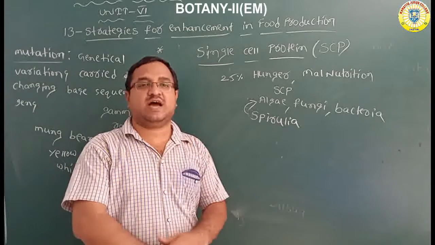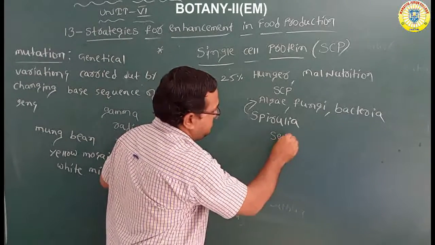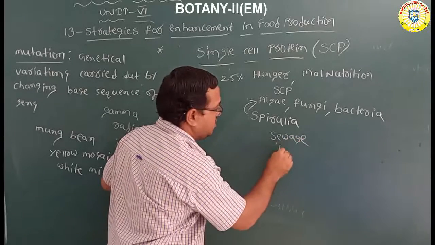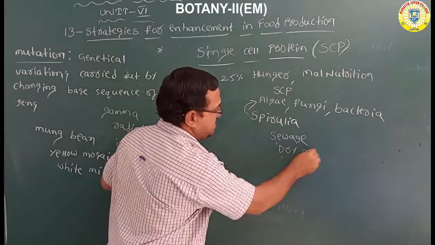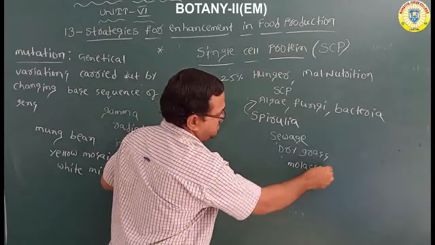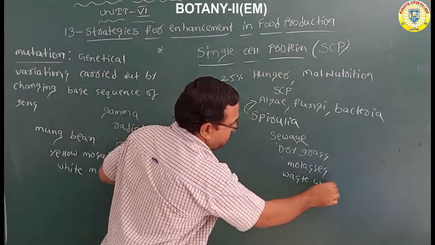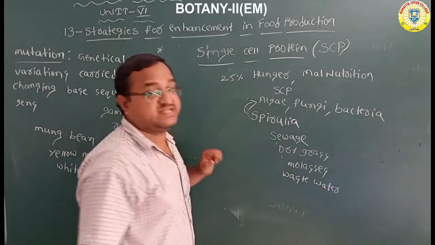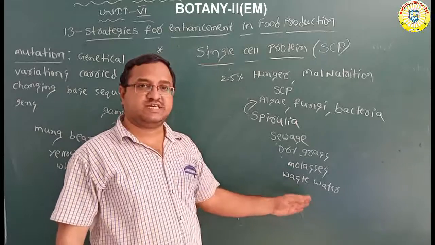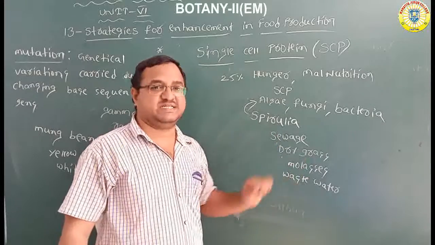Spirulina grows on sewage water, on dry grass, on molasses, and on wastewater from potato processing units. These are all the sources of spirulina. So spirulina can grow in all these habitats.